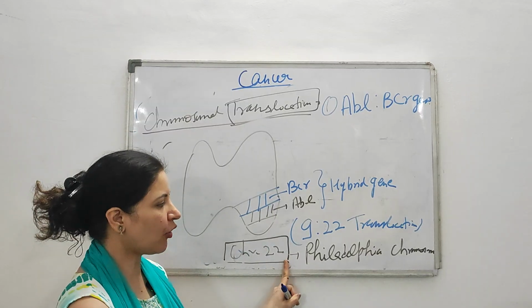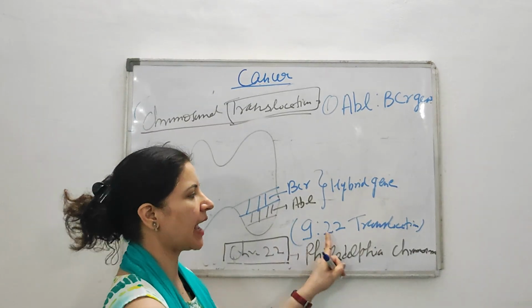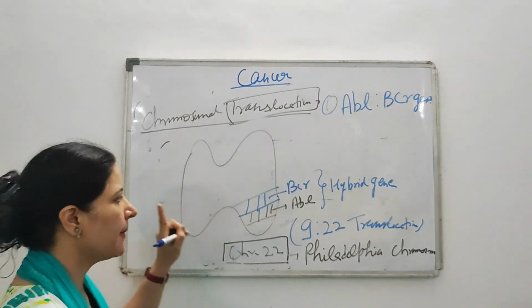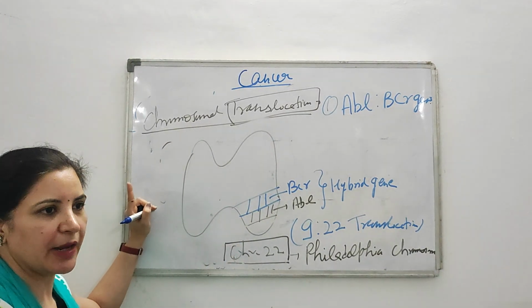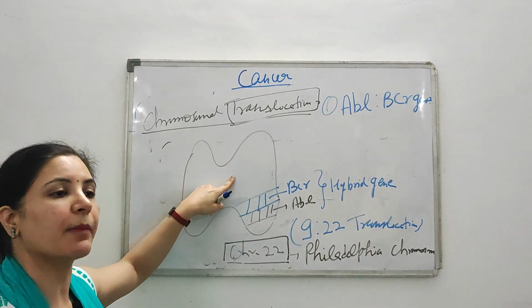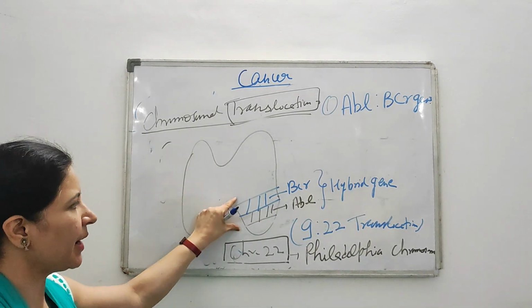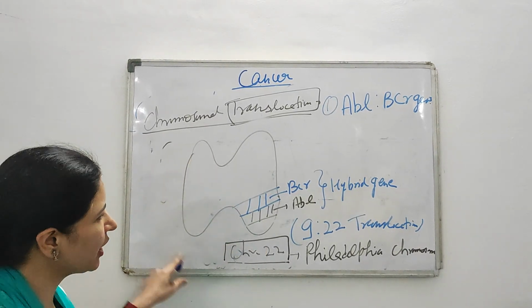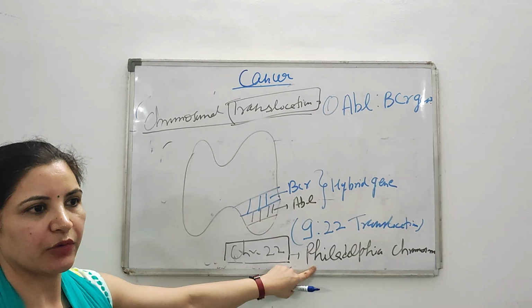And what kind of translocation is it? It is 9;22 translocation. Why is it called 9;22 translocation? Because the ABL gene from chromosome 9 is switched over to chromosome number 22 because of translocation, and now this BCR-ABL hybrid gene is formed, and chromosome 22 is known as the Philadelphia chromosome.